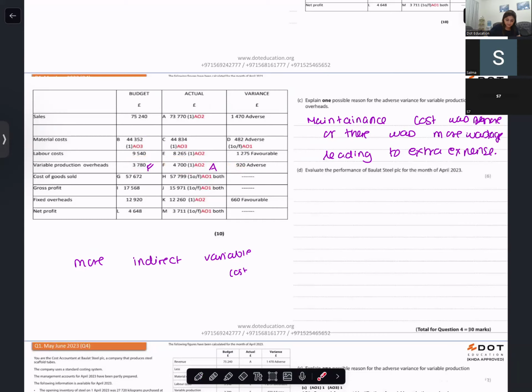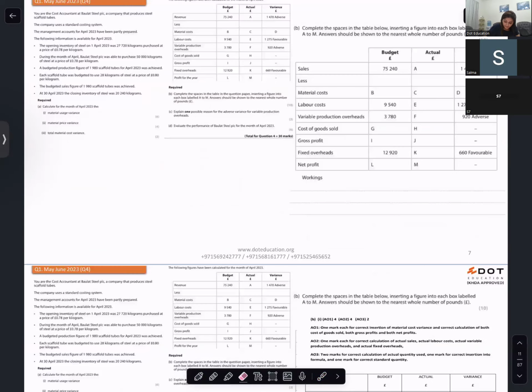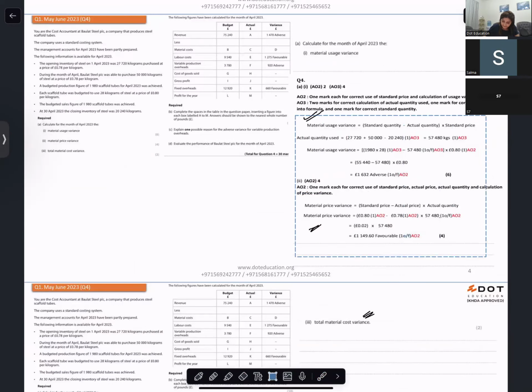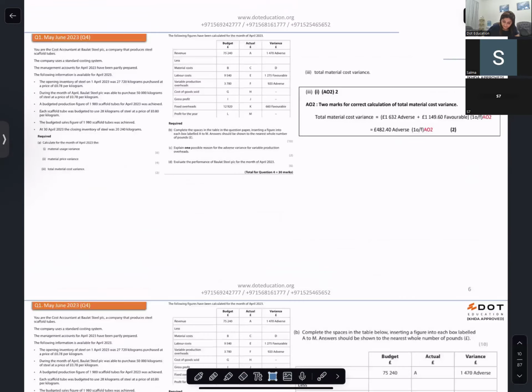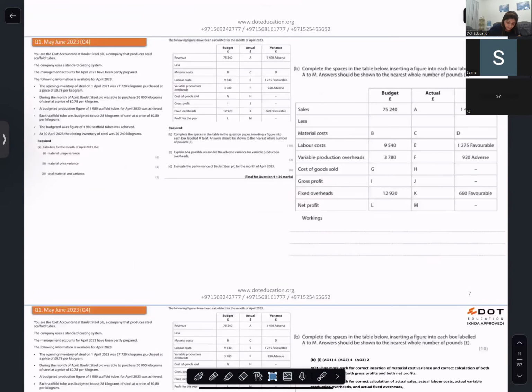Okay, fine. Now evaluate the performance of Batul Steel for the month of April. I want to evaluate the performance of this company for the month of April. Come on, tell me. You could easily just mention that the material usage was not good.